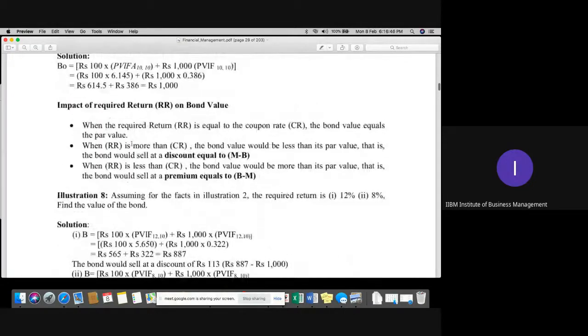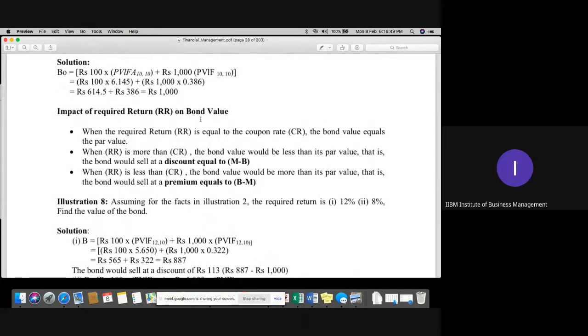Yes, this is the calculation actually. The impact of required return on bond value. You can see that when the required return is equal to the coupon rate, then the bond value is equal to the par value. Means whatever the par value or face value you have, you will actually receive at the end of the maturity. But if the required return is more than the coupon rate, then the bond would sell at a discount. And if the required rate is less than your coupon rate, in such cases, it would be at a premium.